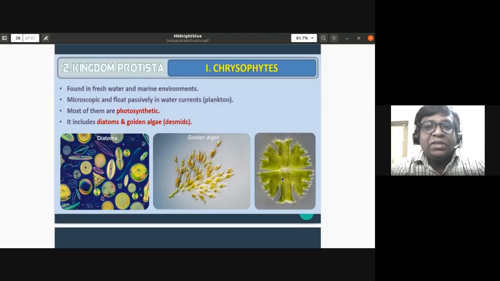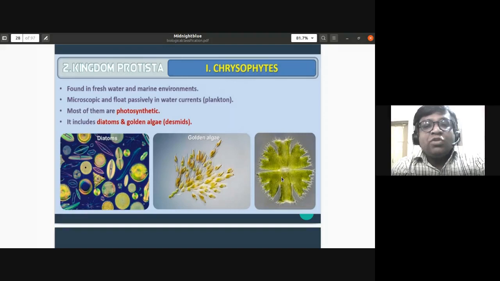So let us study about these chrysophytes. I told you diatoms and golden algae, desmids, they are all examples of chrysophytes. They are found in fresh water as well as marine water. In salt water also you can notice them.